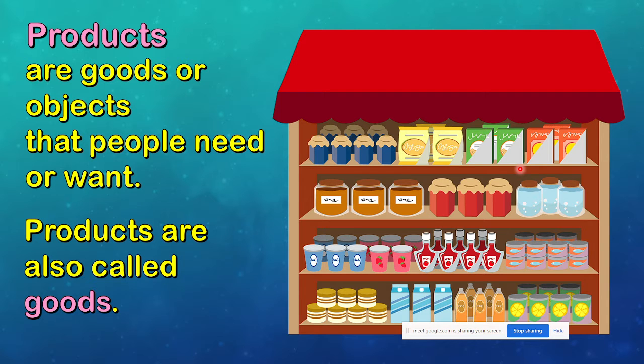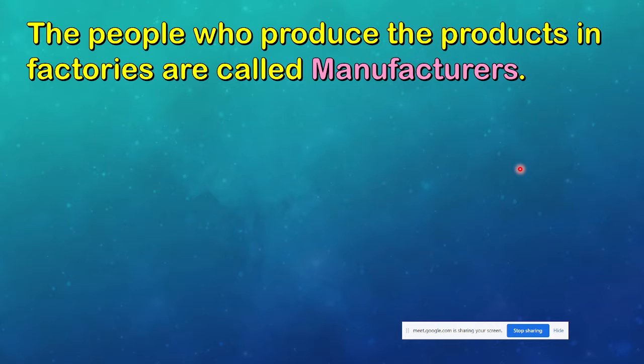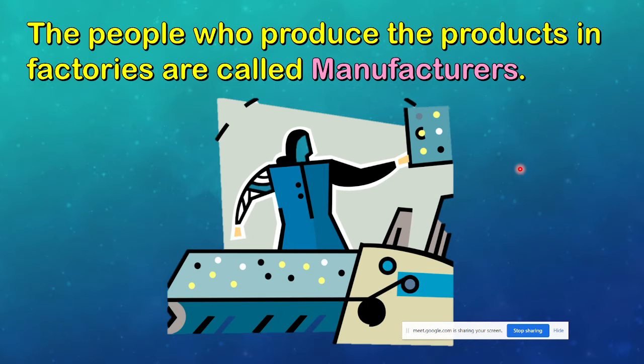Okay, products are also called goods. You can say goods or you can say products. They are the same. Okay? For example, food are goods. Or my shirt is a good. Okay? It means they are products. The people who produce the products in factories are called manufacturers. Manufacturers are the people or the group of people who make the products.